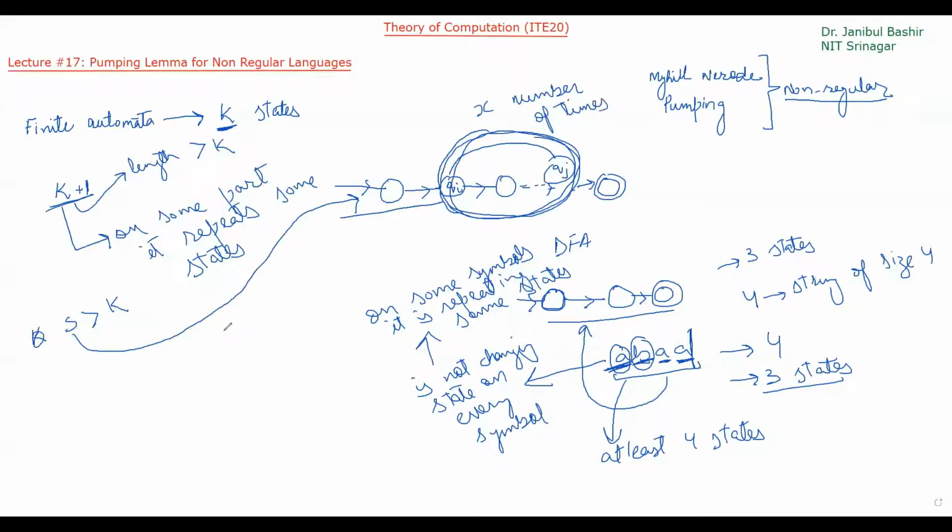Because otherwise it is not possible. If my finite automata is changing state on every symbol, then it is not possible to have fewer states than the length of this particular string. So there must be some states that are repeating, then only we can say this automata is processing this particular string.